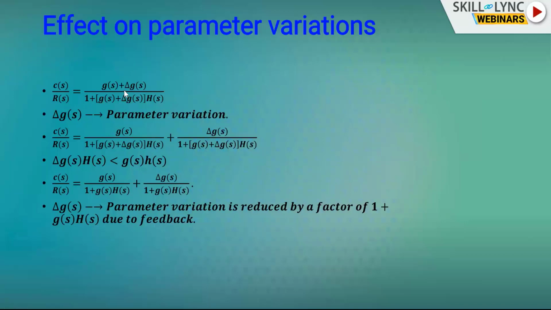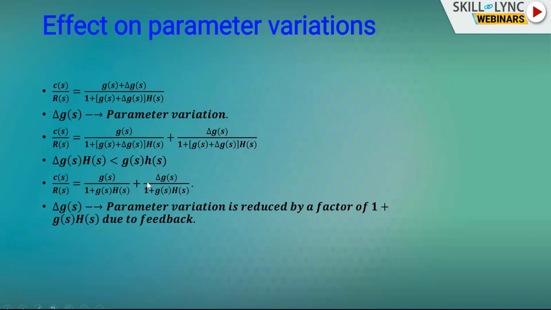So what I am doing is separating G(s) and ΔG(s). ΔG(s)H(s) is smaller than G(s)H(s), so ΔG(s)H(s) can be ignored. We have C(s)/R(s) equal to G(s) by 1 + G(s)H(s) plus ΔG(s) by 1 + G(s)H(s).